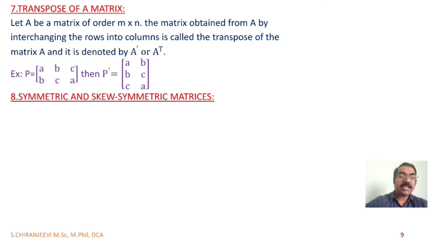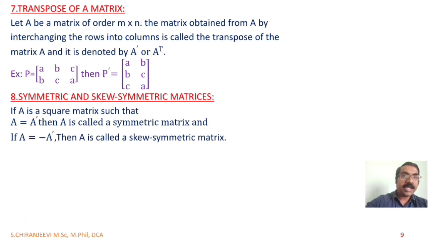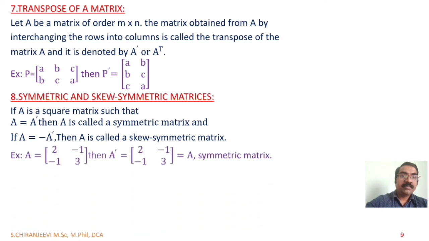Symmetric and skew symmetric matrices. If capital A is a square matrix such that A equal to A dash, that is, if the matrix and its transpose are the same, then we call it a symmetric matrix. If A equal to minus A dash, then capital A is called a skew symmetric matrix.